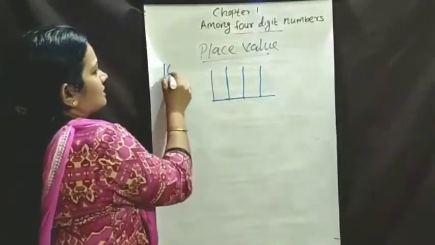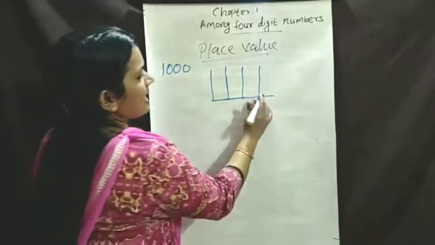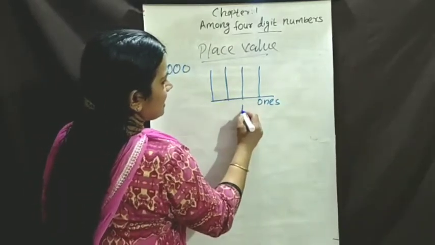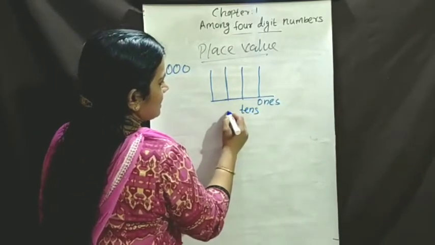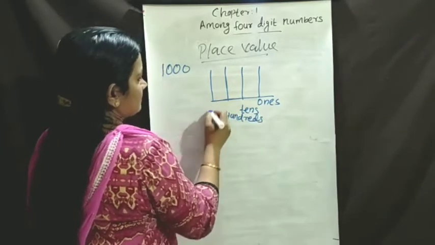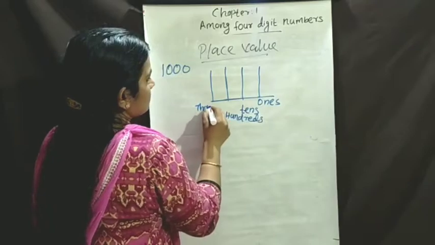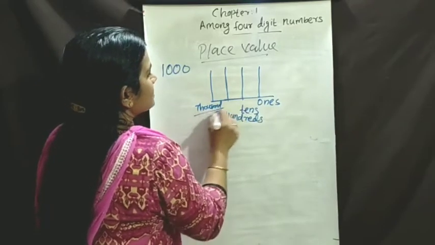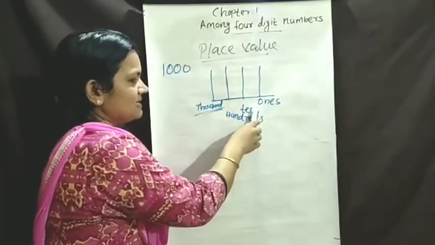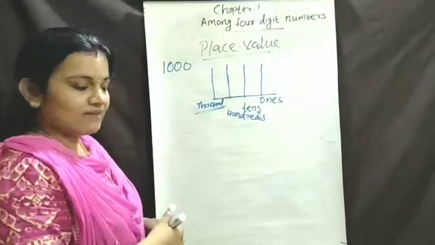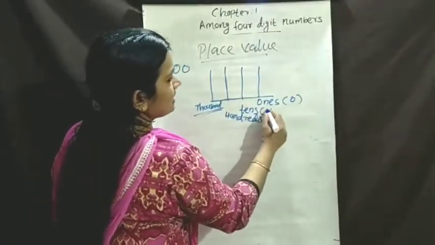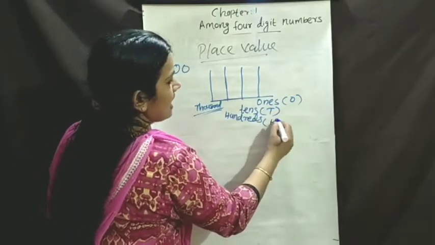Okay, first you are writing the 1000. First place is ones. Second place is tens. Third place is hundreds. The last place is 1000. This is the 4-digit number places. Ones, tens, hundreds, thousands. Simply we can write what? Ones, O. Tens, T. Hundreds, H.